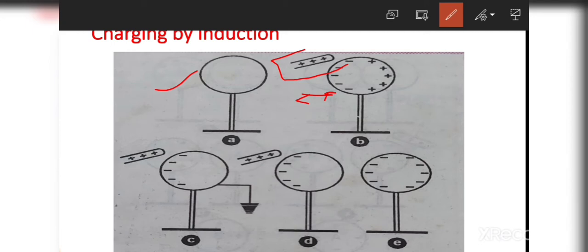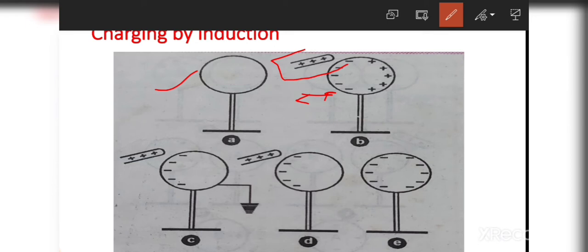Then the positive charge goes into the earth, and only negative charge remains on the metallic sphere. After that, if we remove the positive glass rod from here, then this negative charge again spreads on the metallic sphere, but there is no presence of positive charge. That's why it gets negatively charged, and it remains negative.